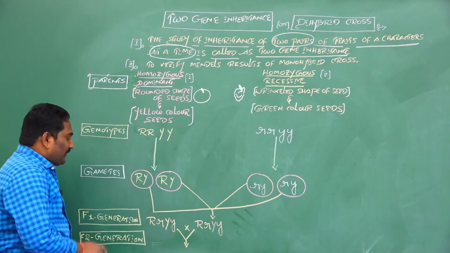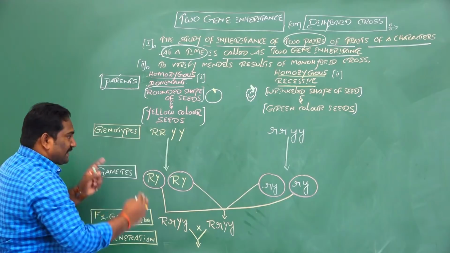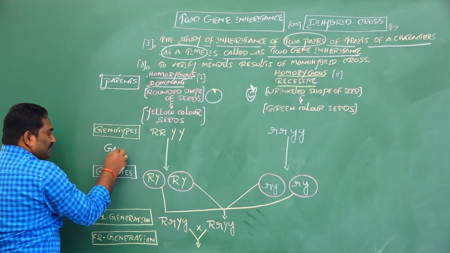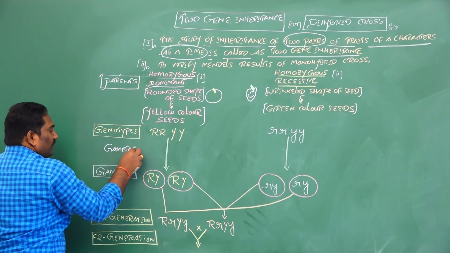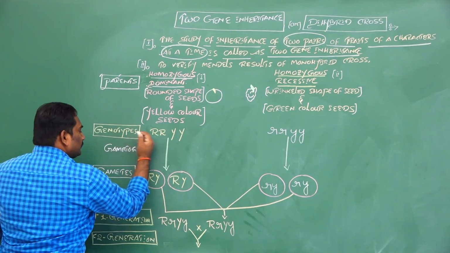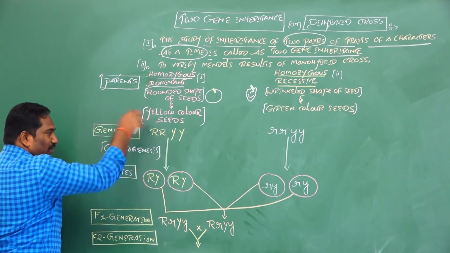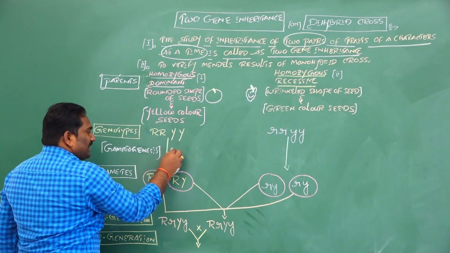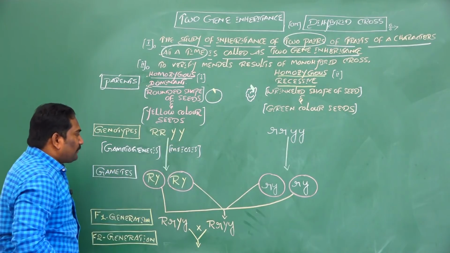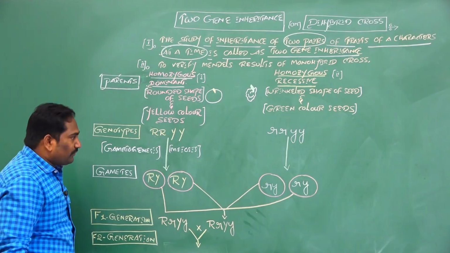Listen carefully. From this diploid parent, during gametogenesis by meiotic cell division, if an organism is diploid, meiosis cell division takes place for gametogenesis. From this diploid parent, gametes are produced.